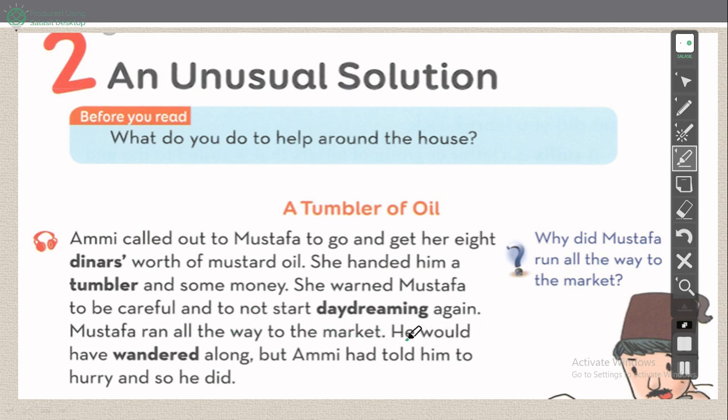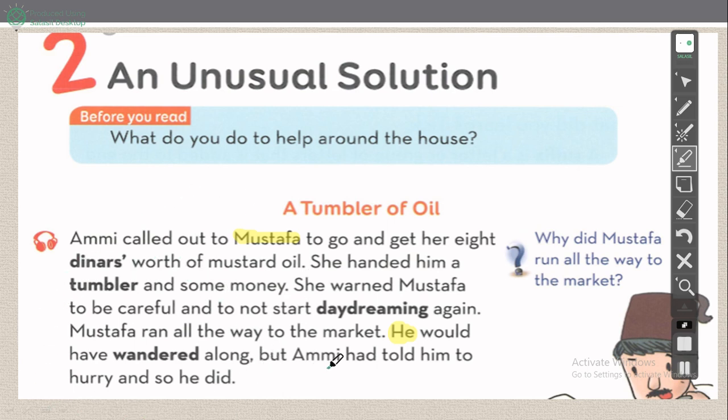Then he, again the pronoun he refers to whom? We have Mustafa. He refers to Mustafa. He would have wandered along. What's the meaning of wandered? يتجول أو تجول. He would have wandered along.